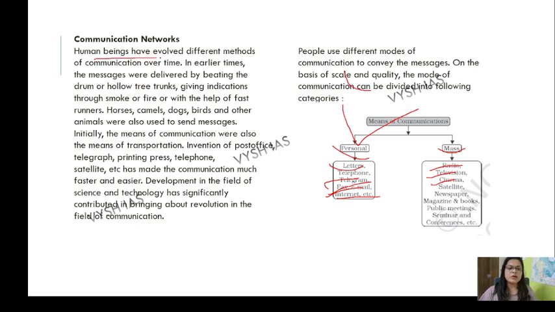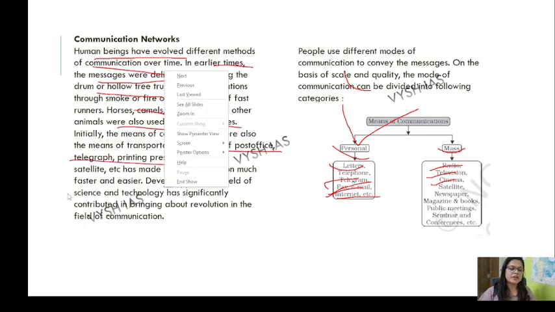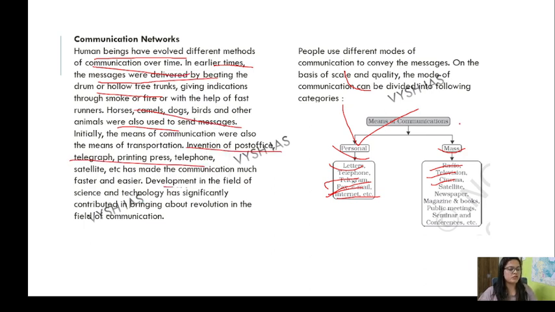Okay, let's read it. Human beings have evolved different methods of communication over time. I'm reading it because I know if I skip, you are also going to skip. In earlier times this was not that important, but okay, we can read it. Messages were delivered by beating drums and so on. Horses, camels, dogs, birds were used. So the development in the field of science and technology has significantly contributed.